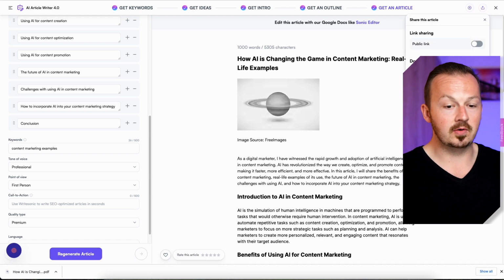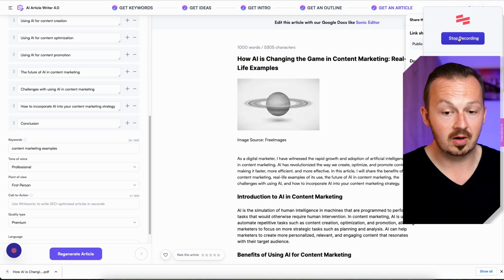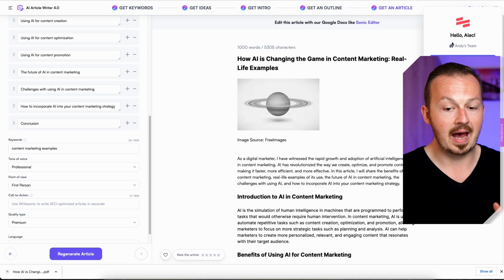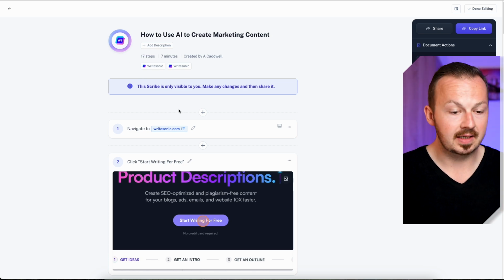And that's pretty much all you need to do if you're promoting Writesonic. Then just go back to the toolbar, click on the Scribe extension, and click on stop recording, and you'll see the magic happen. As you can see, Scribe has created this very beautiful, detailed guide on how to use whatever AI tool you want to go with.